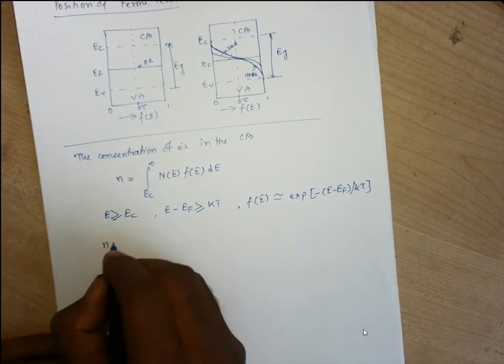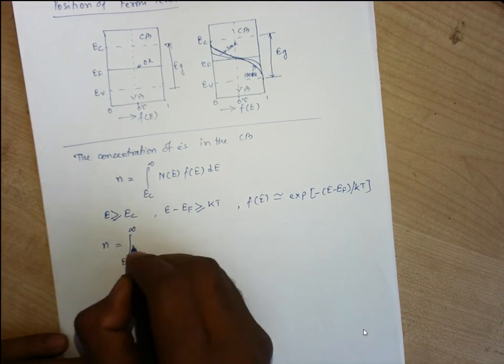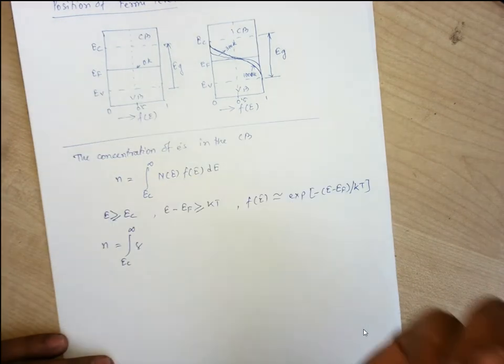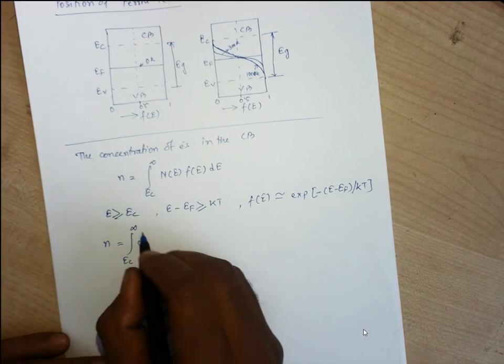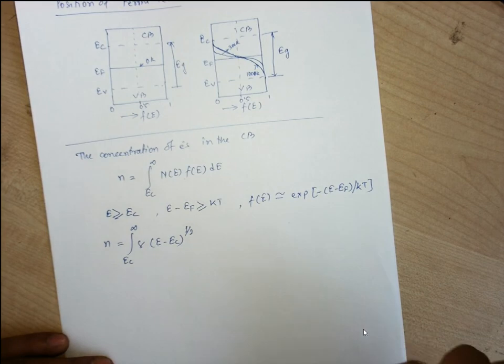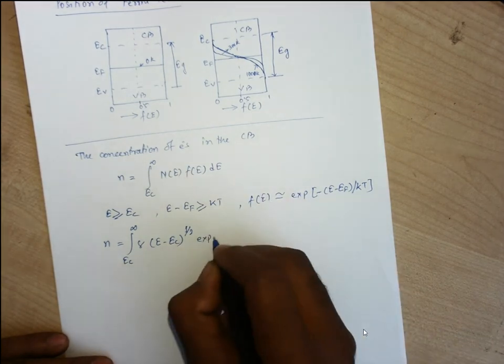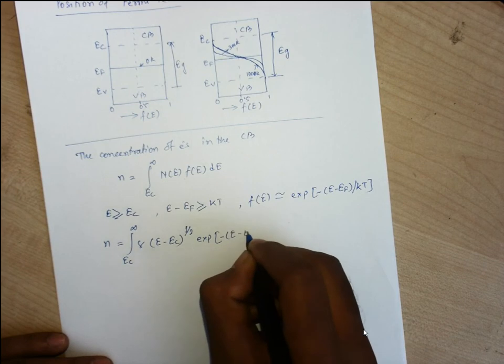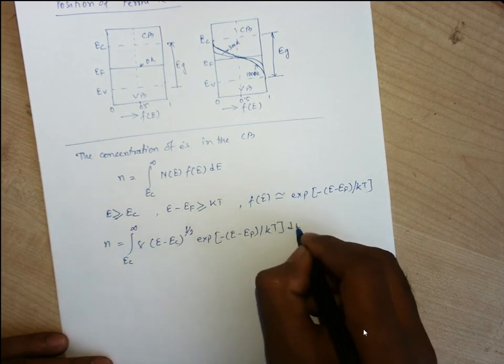So this n, from EC to infinity, is equal to gamma times (E minus EC) to the power half, then F(E), which is e to the power minus of (E minus EF) by kT, into dE.